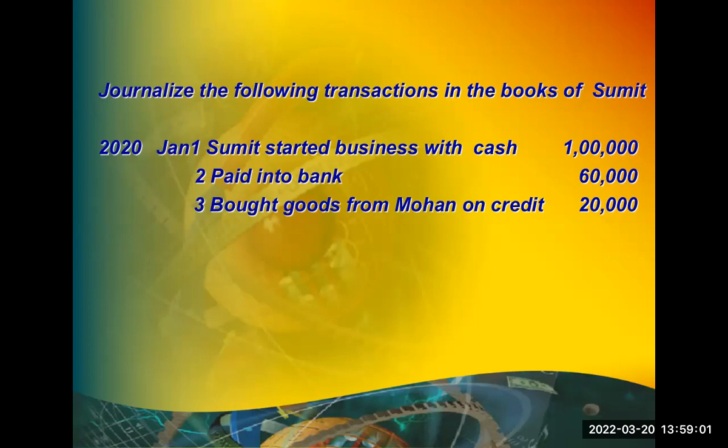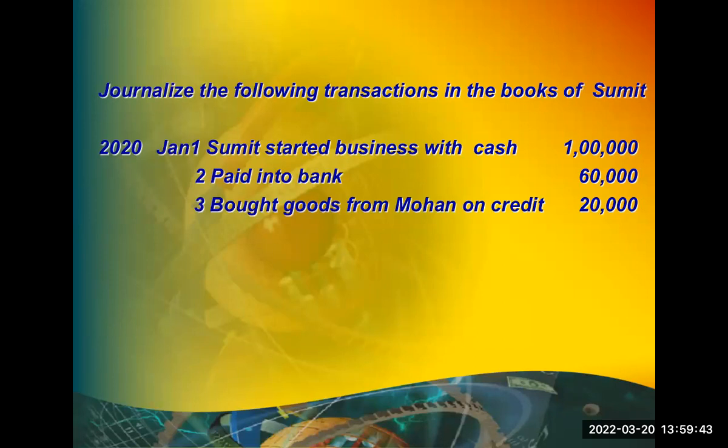You can write either goods account debit to Mohan, also correct, or purchase account debit to Mohan, also correct. But if you write goods account debit to Mohan, when you are selling, you have to move that goods to another account, the cost of goods sold account. Then only we can know how much goods are left unsold, how much goods are sold. Purchase means you have to do stock taking again. If you keep only in purchase account, it will show all the goods purchased. You should take the stock at the time of closing of the year and come out with the closing stock. Both are okay, but any one way they will follow in practice.